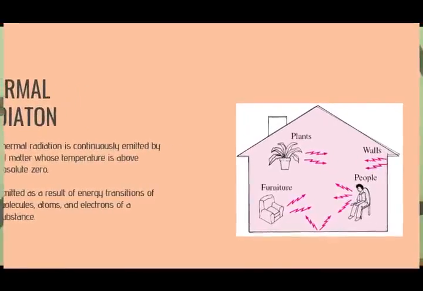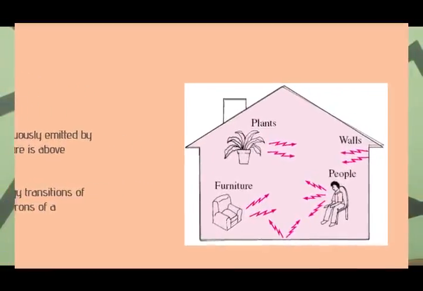Everything around us can also emit thermal radiation, such as people, furniture, walls, and plants. In thermal radiation, temperature is a measure of the strength of these activities at the microscopic level. In other words, the rate of thermal radiation emission increases with increasing temperature.